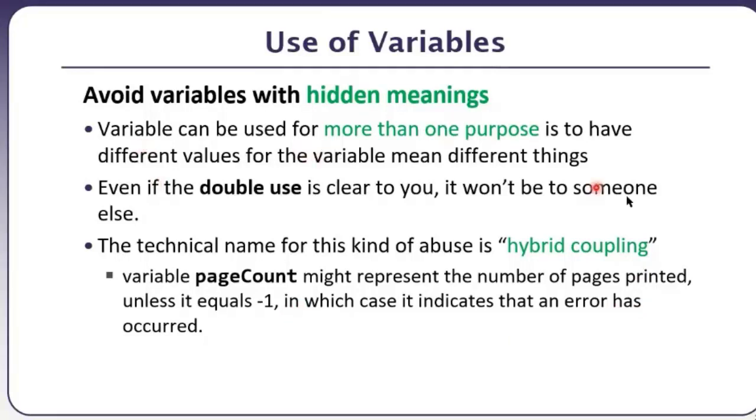Variables can be used for more than one purpose is to have different values for the variable mean different things. So this value, normal value or positive values, means that the number of pages which are actually printed on, and negative values means that there is an error. Please do not do this.